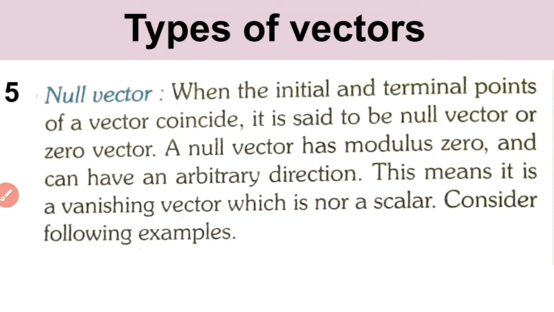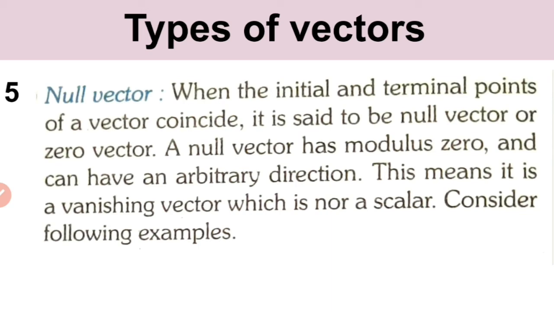Now coming to the next one, that is null vector. What do you mean by a null vector? When initial and terminal points of a vector coincide, it is said to be a null vector or a zero vector. A null vector has modulus 0 and can have any arbitrary direction. This means that it is a vanishing vector which is not a scalar. Okay, so that is about null vector. So if the initial and terminal points coincide, it is said to be a null vector.